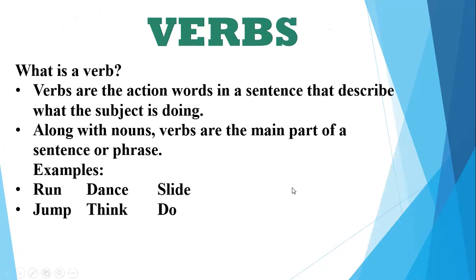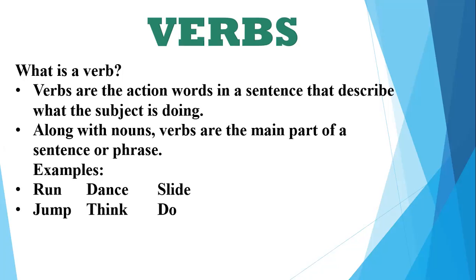What are verbs? Now, this is something you must have been told in grade 1, 2, 3 and so on, and you must have been doing it every year since then. What is a verb? It's very easy. Verbs are the action words in a sentence that describe what the subject is doing. So basically, an action word is a verb, but it's not always an action verb. It can be a supporting verb or a helping verb as well. Any action word is a verb, and verbs are usually what the subject is doing or performing. Those words are called the verbs in a sentence.